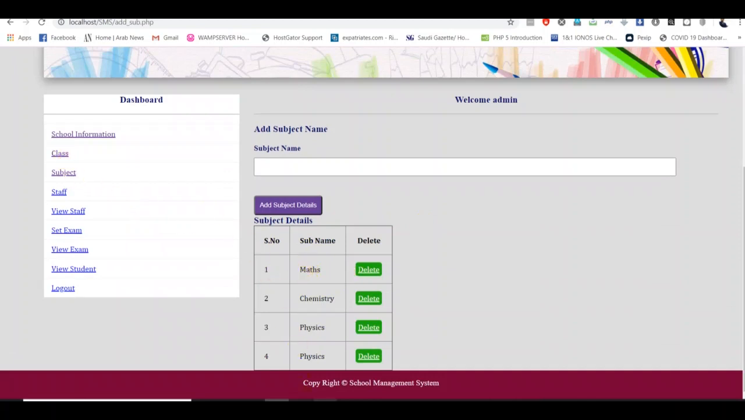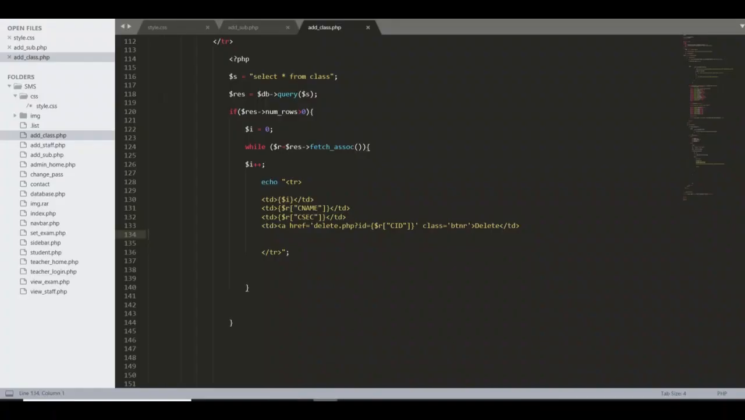I can go back to my Sublime editor, or if you use Notepad++, you can open it there. If you go back here, guys, I have already created one table data, the href, and I didn't create the page yet. It's called delete.php. Then I add the ID, putting the CID, then the class name. Now let me create the page called delete.php.